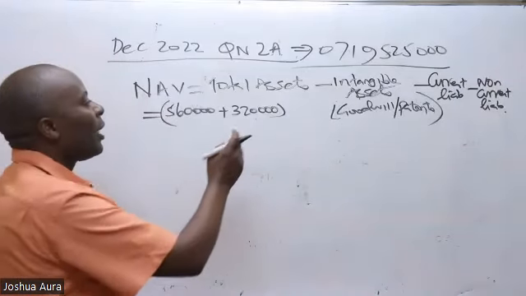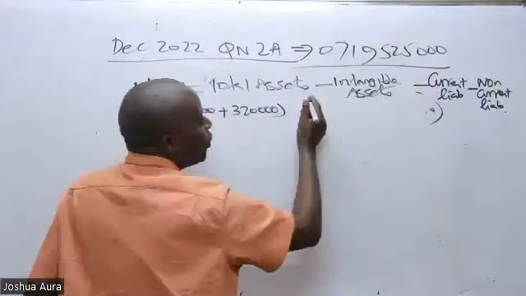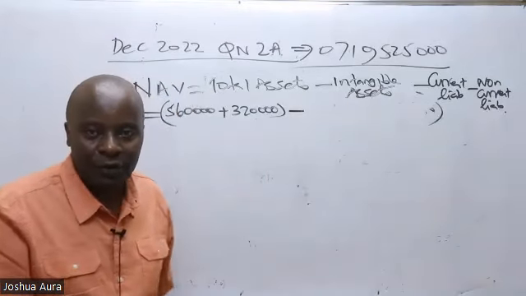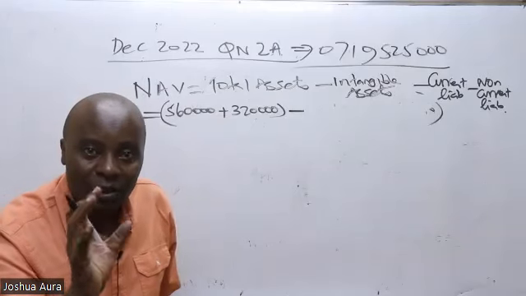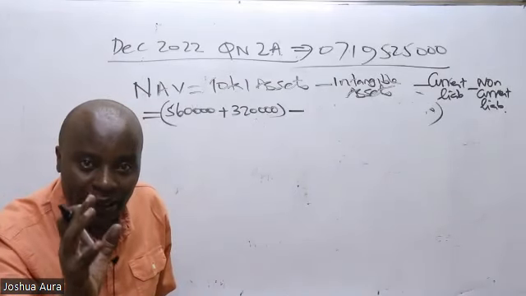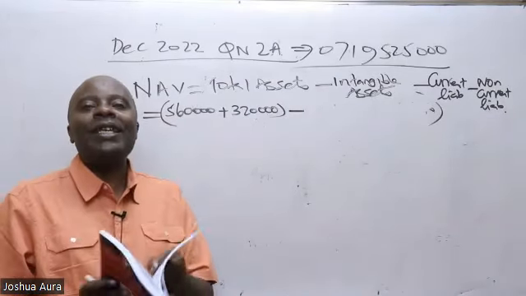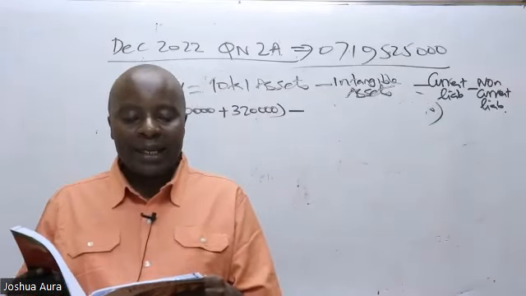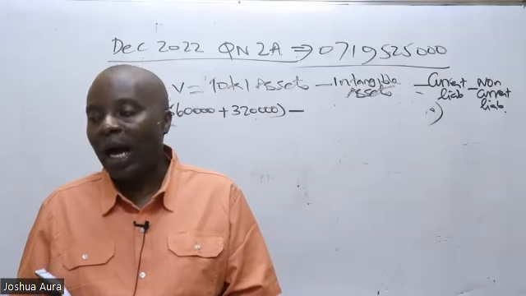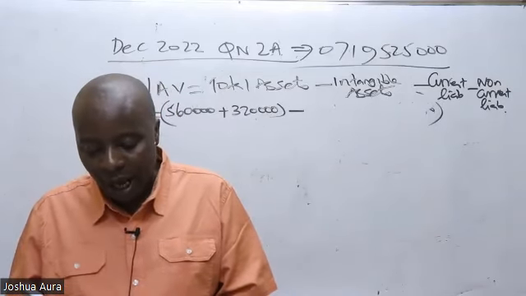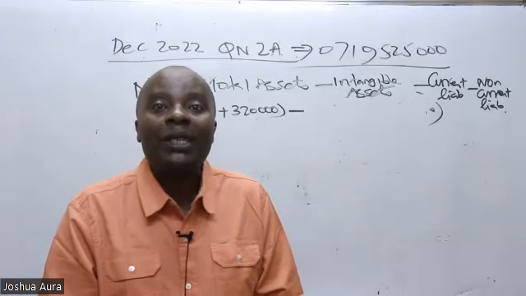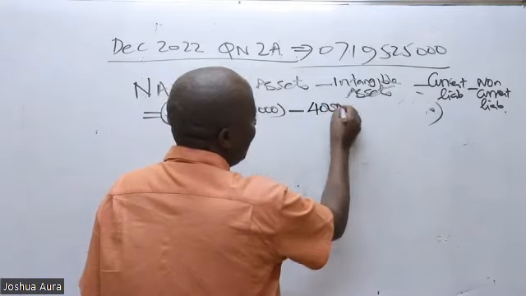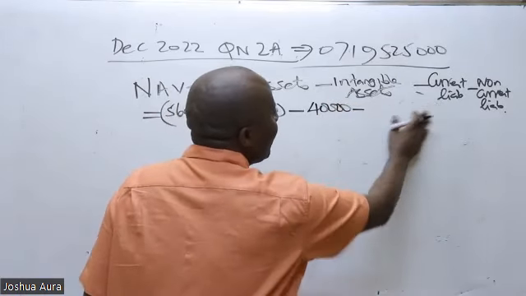Ladies and gentlemen, after I do this, I'll continue with this journey. I'll say minus any fake asset that we have, any asset that you can't touch: the goodwill, the patents, the trademarks. Do we have any intangible asset in this question? When you look at your non-current assets, yes, and the name there is goodwill. So that has to be deducted. So minus 40,000. Be very keen here.